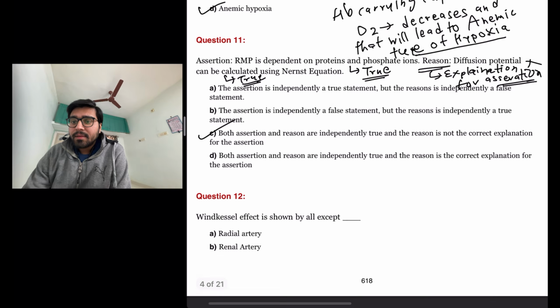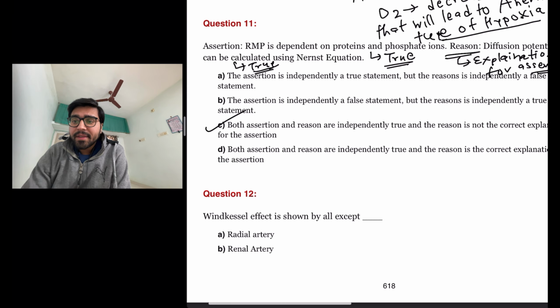Okay. The next question is Windkessel effect is shown by all except.